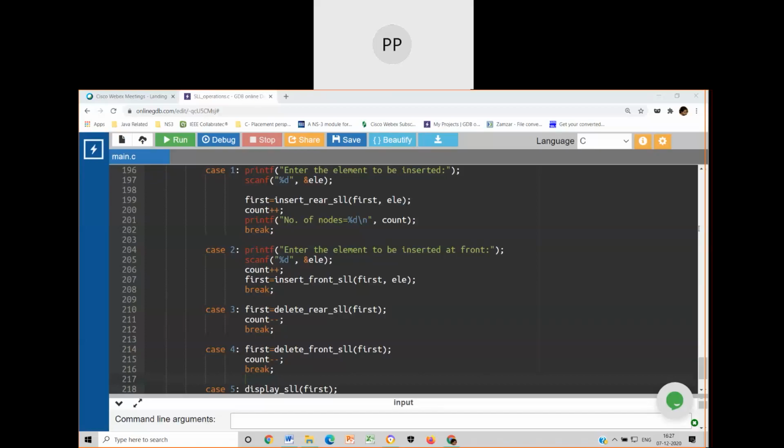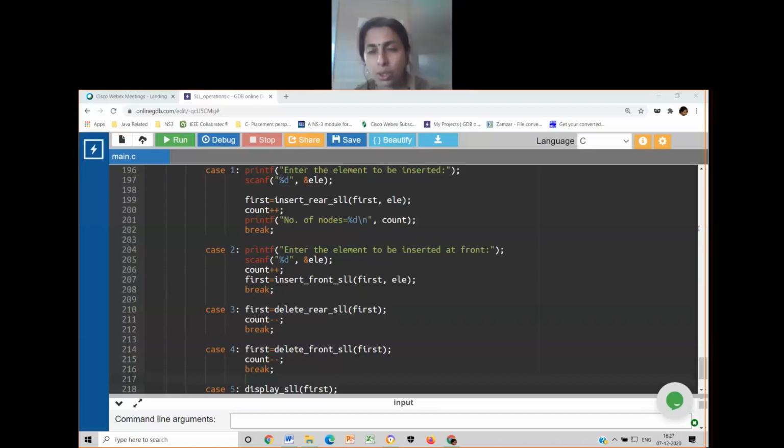Okay. So let's say suppose the element to be inserted is a key. Okay, key element, or the element to be inserted is element. That element is checked against every node's info part. Okay, how do you check it? Is the element to be inserted less than the current arrow info?